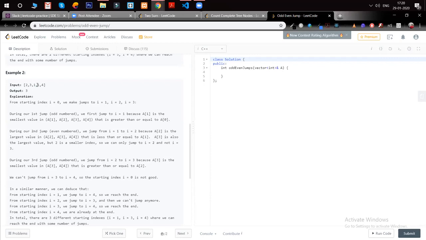Are there any questions? Okay, fine. Anyone who tried solving this question or wants to tell their approach on how to solve this? Yeah, I have actually solved this problem. Let me first check. Do you want to share your screen? Yeah, okay.